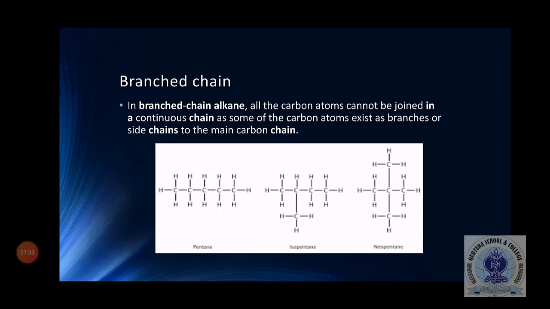In isopentane, there is an extra carbon, or you can say a branched carbon, attached to carbon number 2. That's why it's called a branch chain. While in case of neopentane, there are 2 carbons attached to the second carbon. So these are their branches, these are their extremities. That's why they are called branch chain.